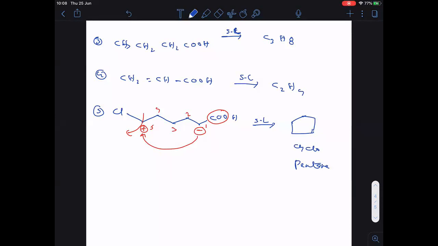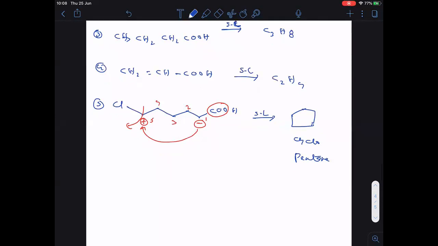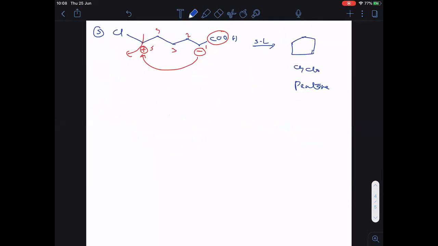Finished? Now, in a similar way, if I take one more, you see. This one, when treated with soda lime.